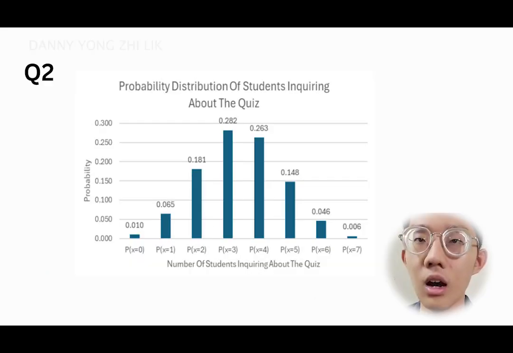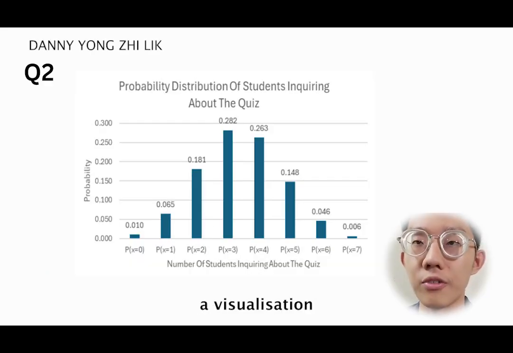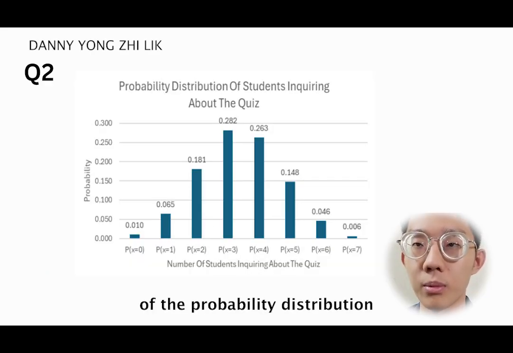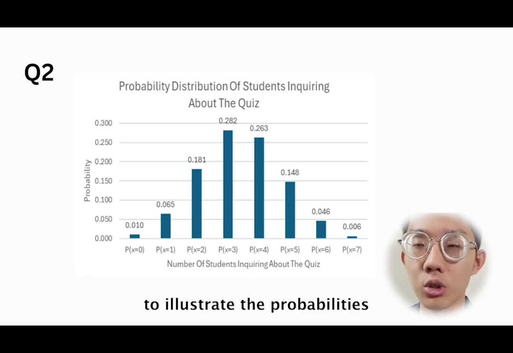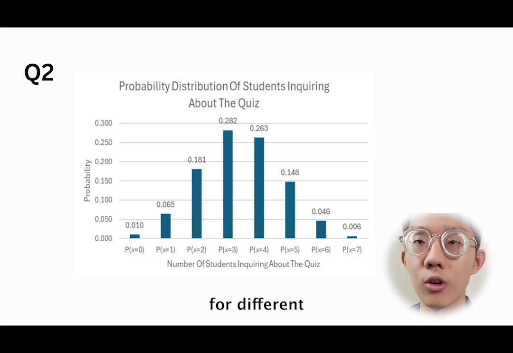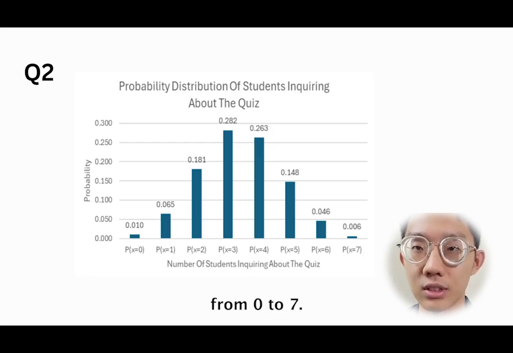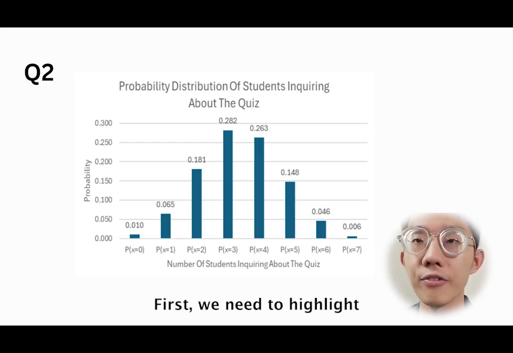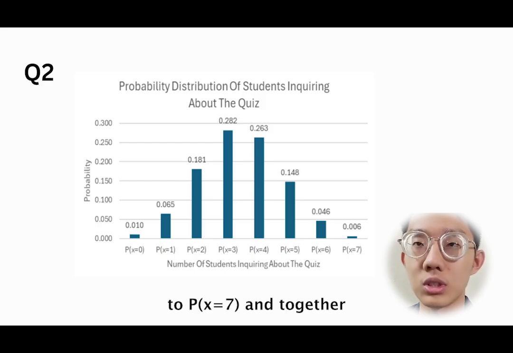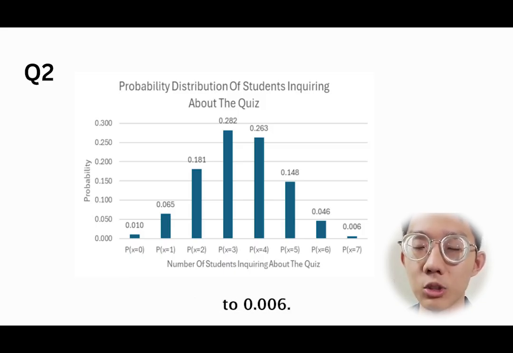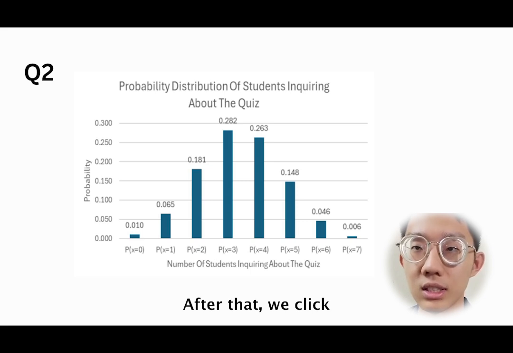0.263. So now I will create a visualization of the probability distribution to illustrate the probability for different numbers of students from 0 to 7. First, we need to highlight from P(X = 0) to P(X = 7), together with the probabilities we got just now, from 0.01 to 0.006.